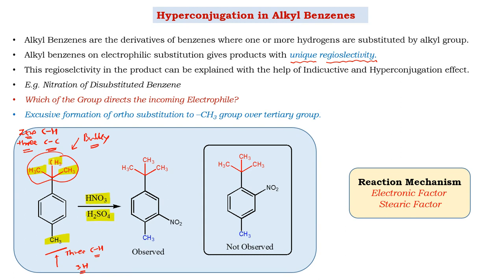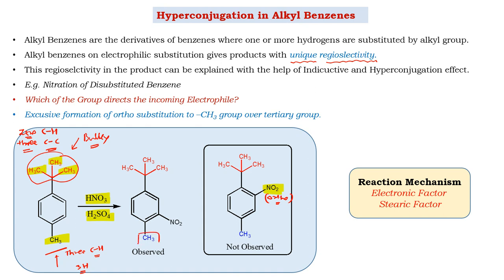If the tertiary butyl group is contributing more strongly or dominating, then we should get the product with substitution ortho to the tertiary butyl group. That means if the tertiary butyl group is giving more electrons, the electrophile should come ortho to it.